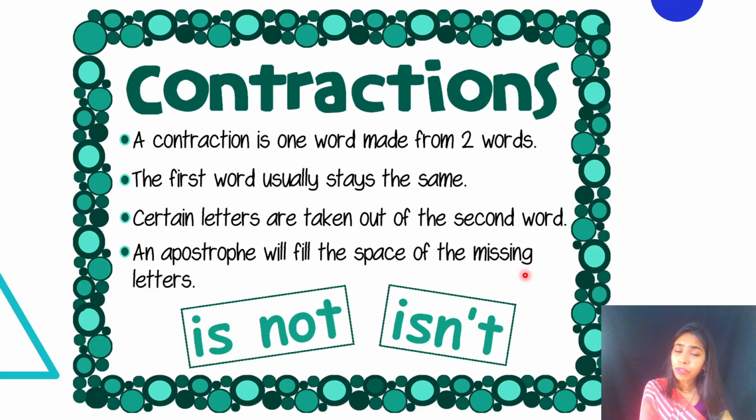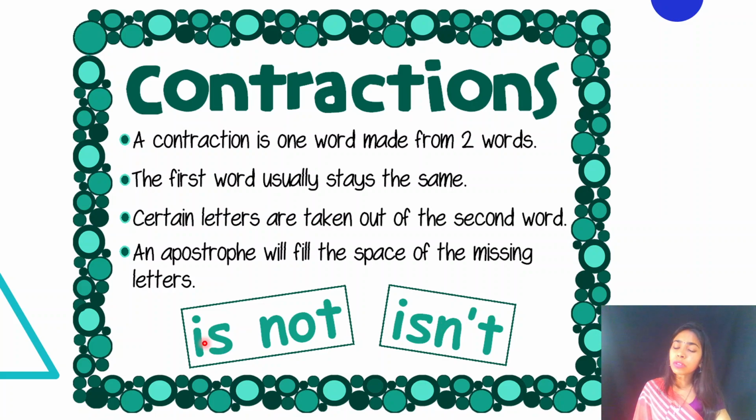So there's one more very important thing, children. Yes, here it is. See, remember these important points, children, when you are making a short form. A contraction is one word made from two words. दो word से मिलकर एक word बनता है, ठीक है? The first word usually stays the same. Yes, it's very important, children. जो पहला word आप देखेंगे, generally हर short form में आप देखेंगे कि जो पहला word होता है उसमें हम कभी कोई change नहीं करते, उसको shorten नहीं करते हैं. जो उसके साथ दूसरा word add हो रहा है हम उसको short करते हैं, right?